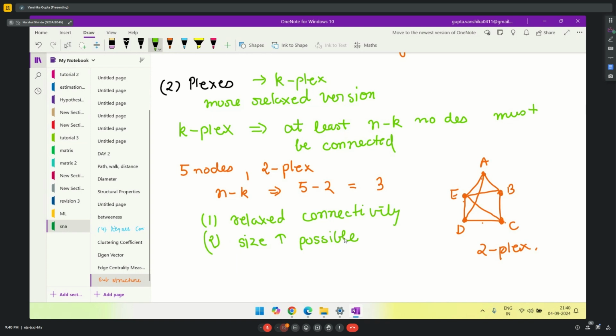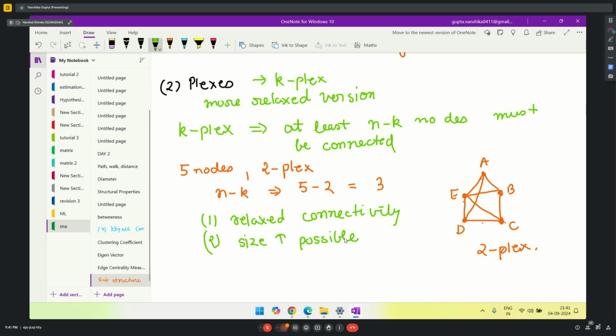So the connectivity is a little relaxed, meaning a little less. Due to this, a large size is also possible. So these are the two features of k-plex. For example, in our current class, it's not necessary that everyone is connected to every other one.